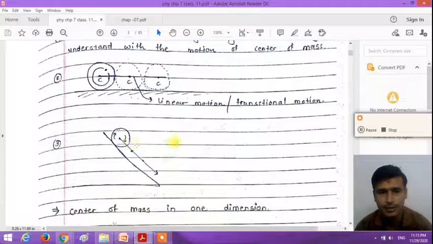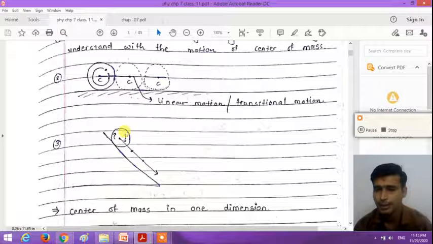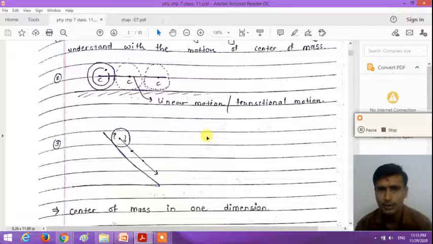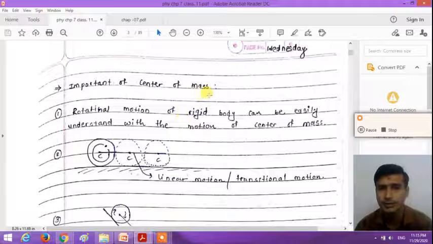Suppose we consider a rigid body rolling on an inclined plane. The motion of the particles of the rigid body is circular, but the motion of the center of mass is linear. So to understand rotational motion, the center of mass is most important, because its motion is linear. That is why the center of mass is a very important thing.